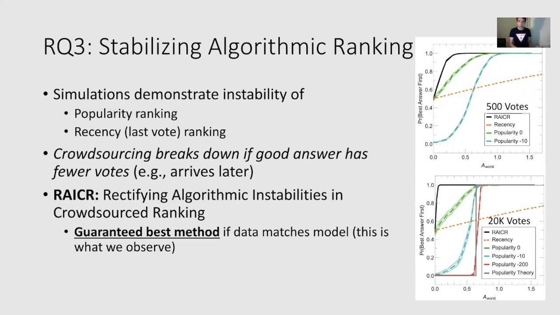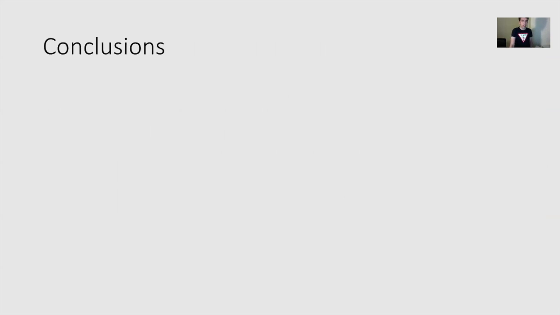To address these issues, in the black lines on the right, we create an algorithm called Raissa, rectifying algorithmic instabilities in crowdsourced ranking. This method is guaranteed to be the best method if data matches the model, and it clearly shows advances over the other baselines.